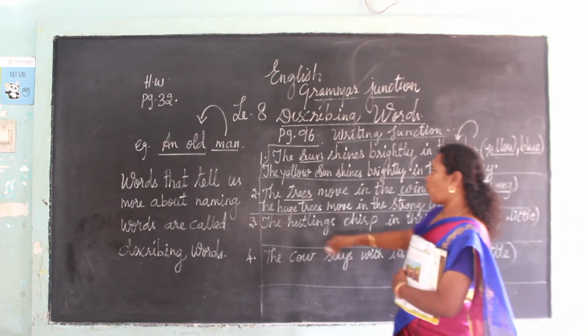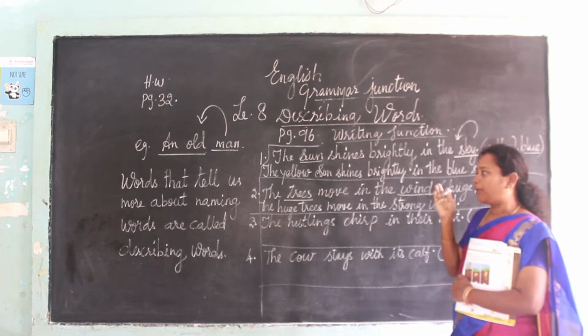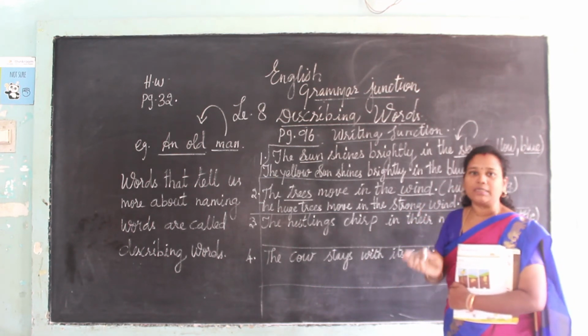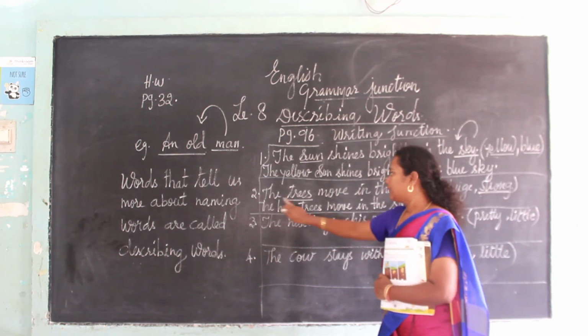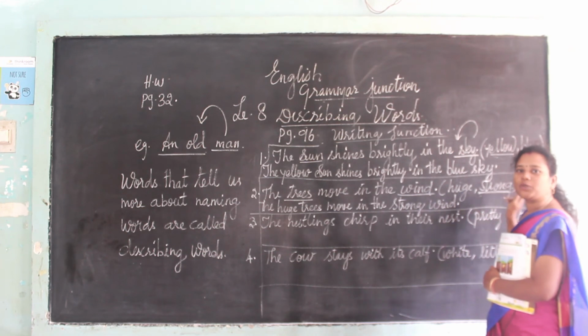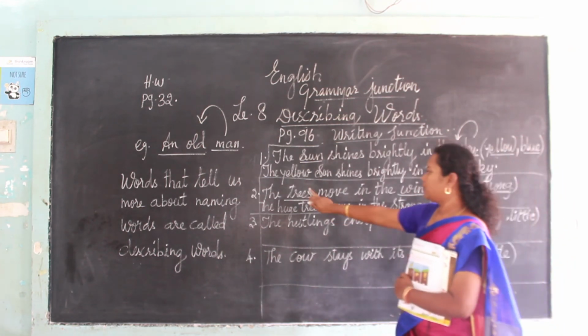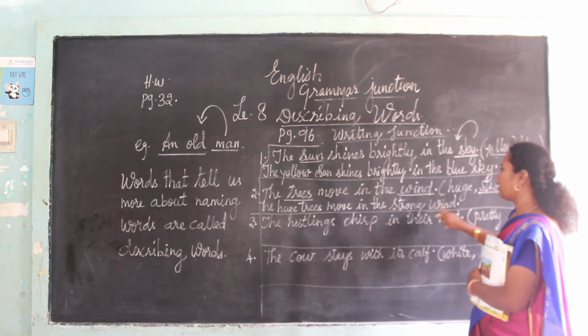So first we have to find out the naming word, then before the naming word what will come? The describing word. Then you can write correctly. The trees move in the wind and the bracket is given huge and strong. So how is the tree? The tree is huge, moving in the strong wind.